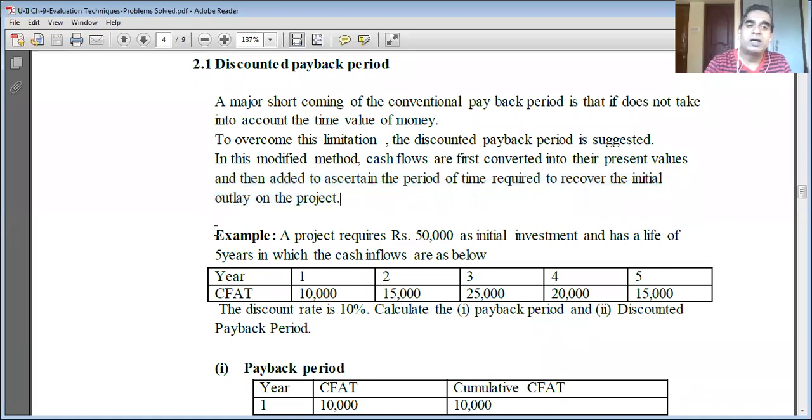So I hope this concept is clear. Discounted payback period. Yes, sir. Okay.